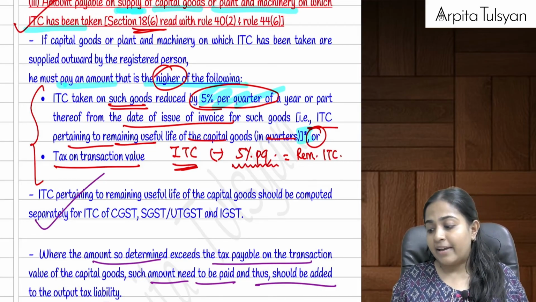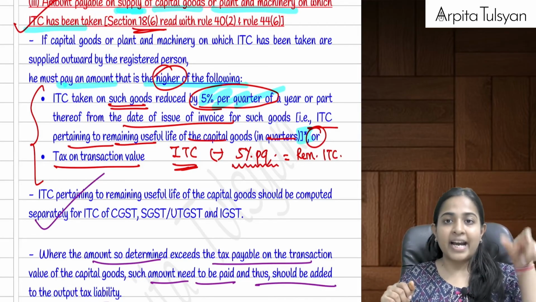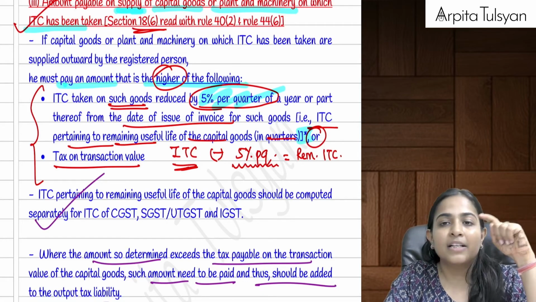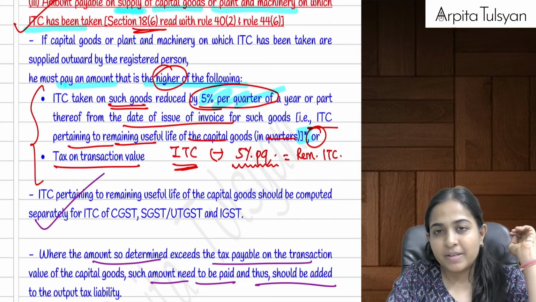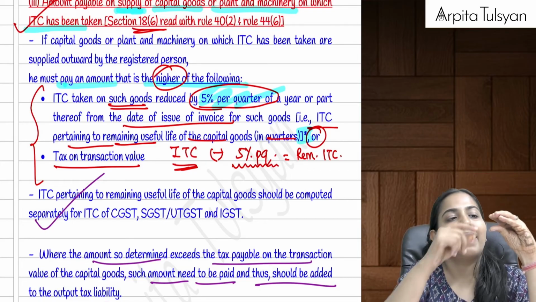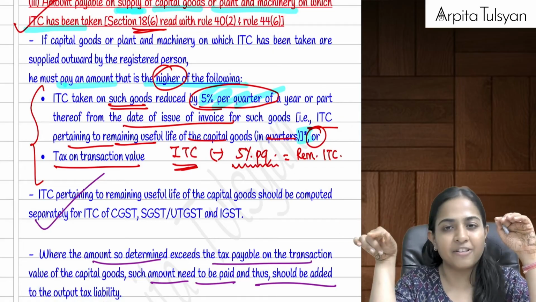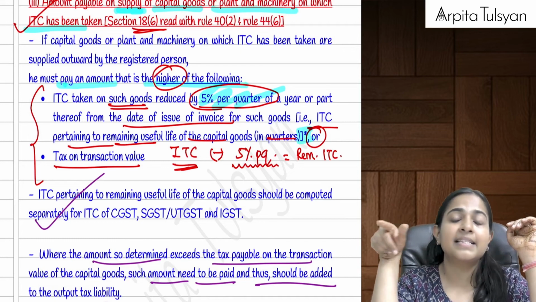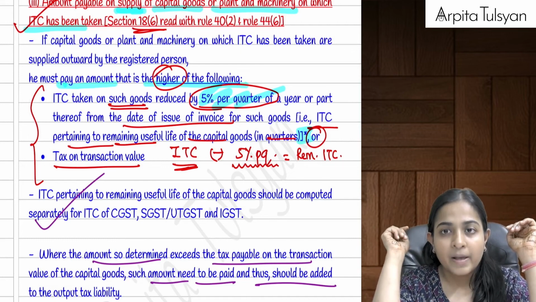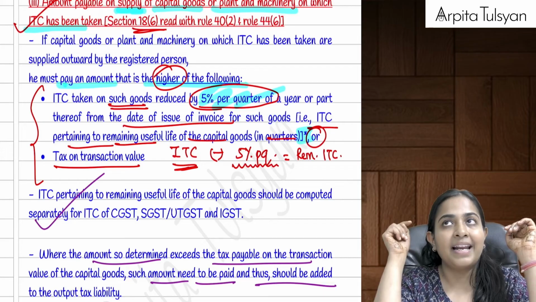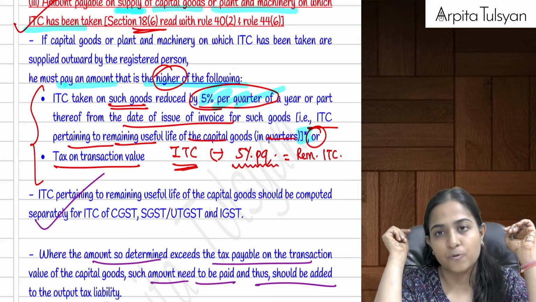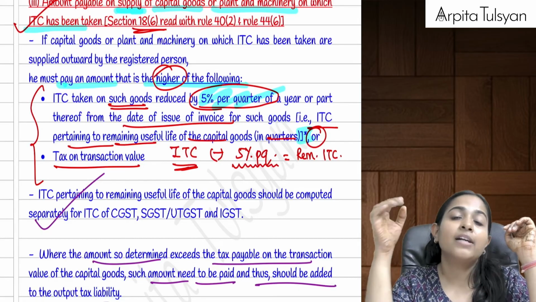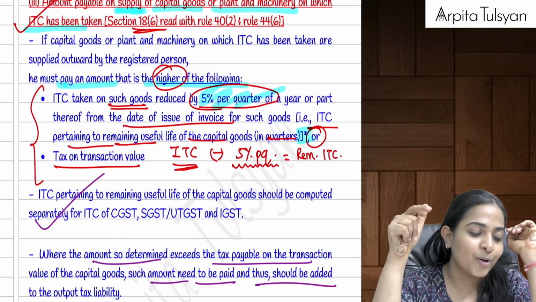Let's say the ITC which I had availed at the time of purchase was 1 lakh. I used the asset for 2 years, so 40% will be subtracted. 1 lakh minus 40% leaves me with 60,000 rupees. Now I am going to sell this capital asset at 5 lakh rupees, which is taxable at 18%. 5 lakh into 18% gives 90,000. So 60,000 or 90,000, whichever is higher: the tax payable on this transaction is 90,000.